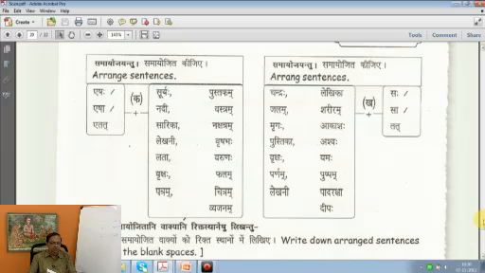Shariram is neuter, jalam is also neuter. Then we move on. Mrugaha, saha mrugaha, that is an animal. Then sa pustika, that's a book. Saha vrikshaha, that's a tree. Tat parnam, that is a leaf. Sa lekhani, that is a pen.